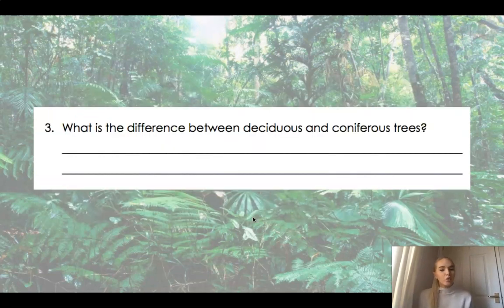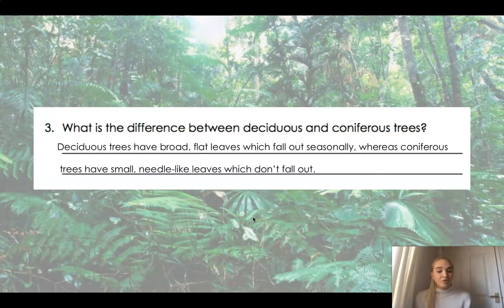Okay. What is the difference between deciduous and coniferous trees? Pause the video, write your answer down please. Off you go. Okay, I didn't want to explain that one too much because we just spoke about it there. So, deciduous trees have broad, flat leaves which fall out seasonally, whereas coniferous trees have small, needle-like leaves which don't fall out. If you haven't mentioned about their types of leaves, that doesn't matter.